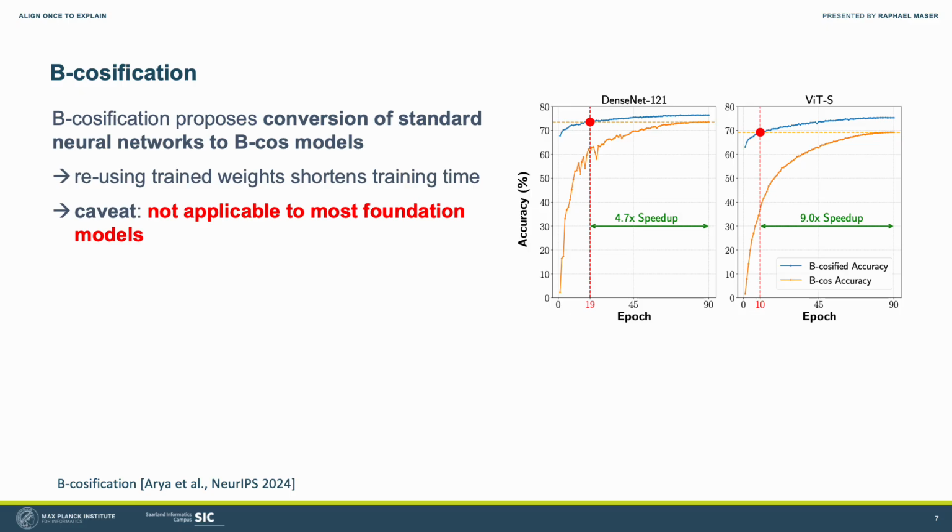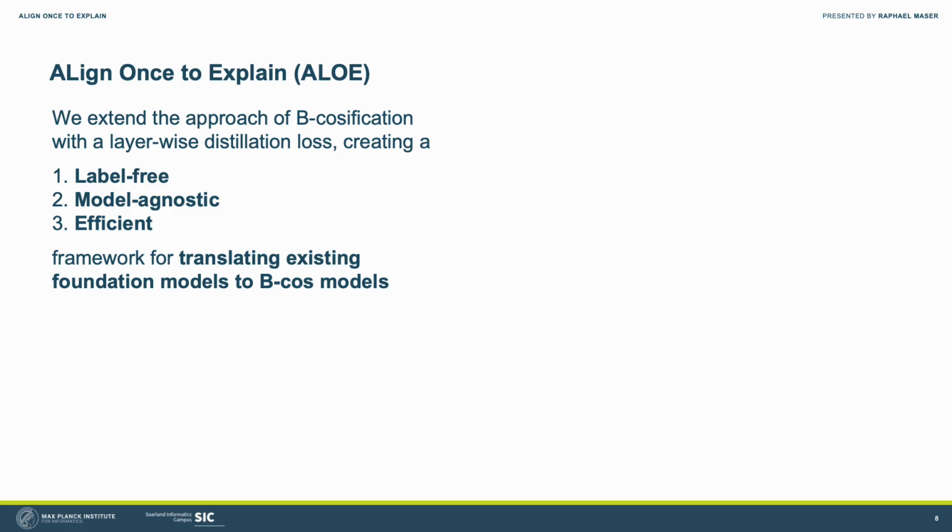Previous work introduced B-cosification to convert standard networks by reusing trained weights, but this approach unfortunately does not scale to most foundation models. ALOE bridges this gap by extending the approach with a novel layer-wise distillation loss.